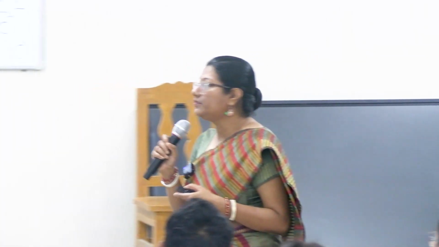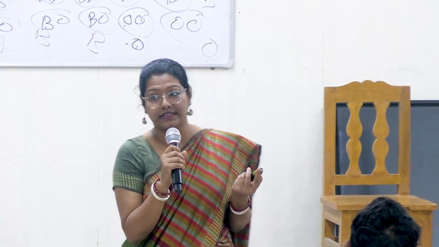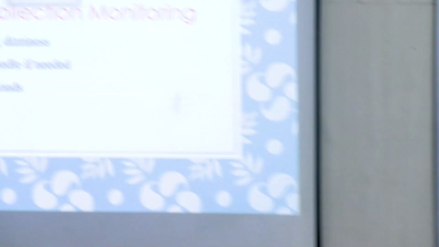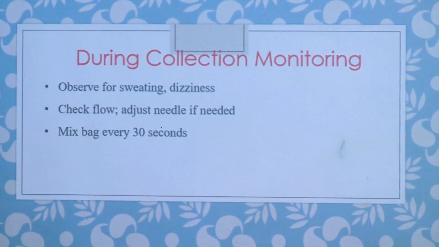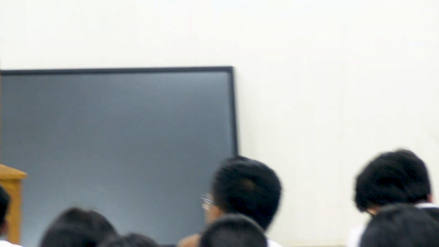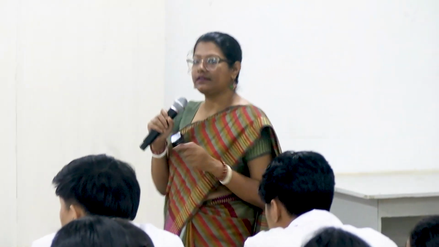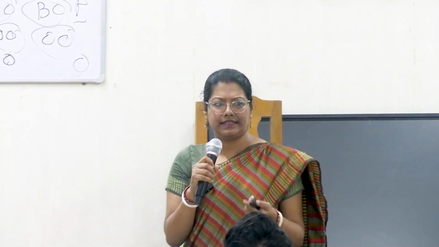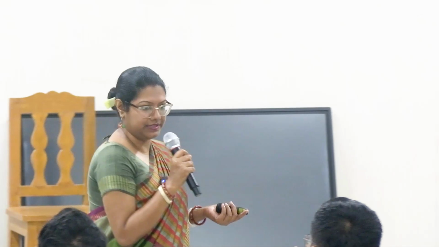Then during collection, we monitor the donor if he or she is feeling sweating or dizziness. In between we must check the flow of the blood entering the blood bag, whether the tubings are working fine and blood is coming into the bag, and mix the bag every 30 seconds. After completion of collection, we clamp and remove the needle and apply pressure dressing, as we do during any blood sampling.